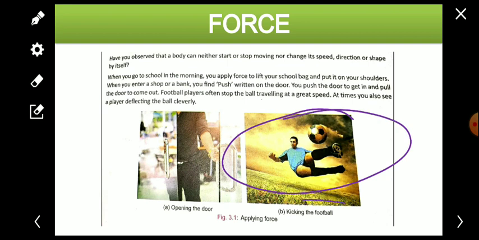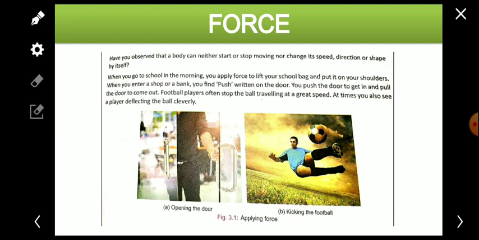Okay, the player is kicking the football. So why? To change the position of the object, to deflect or to speed up the ball. For various purposes the ball is kicked, that is, force is applied to the ball. Force is applied to the ball either when it is at rest. If the ball is at rest, then to move it the force is applied.